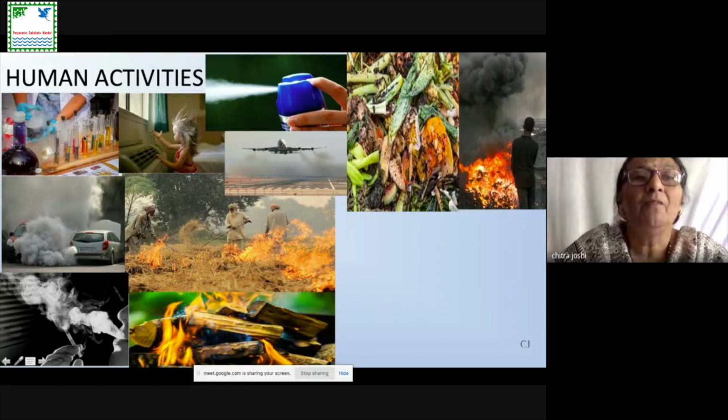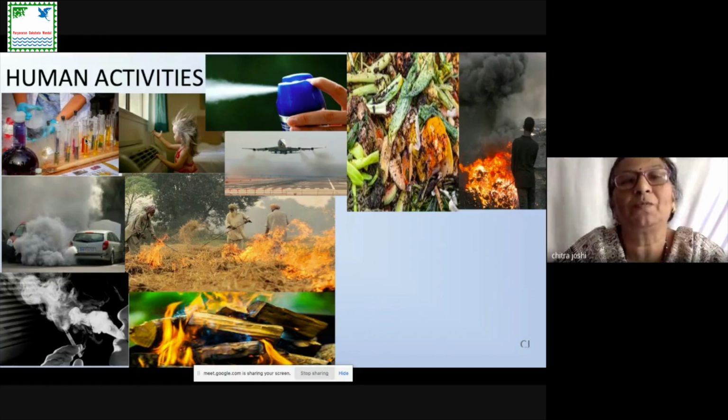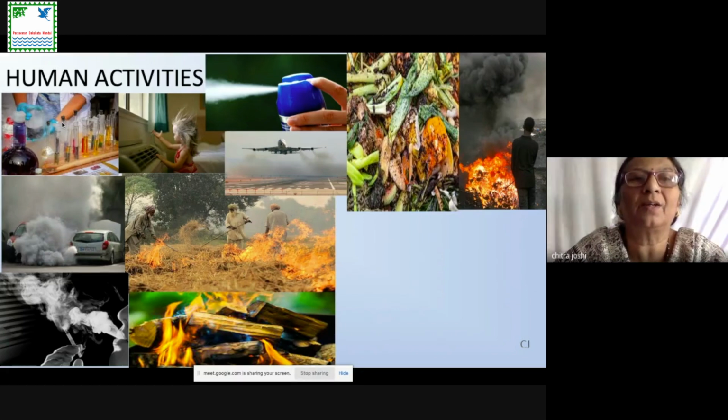Then even when we carry out some experiment in the laboratories, many gases go in the atmosphere. So all these human activities are polluting our atmosphere, and different acidic gases are going in the atmosphere from the exhaust of a car, or by smoking also. Carbon dioxide, sulfur dioxide, oxides of nitrogen go in the atmosphere. When we are carrying out some experiment in the laboratory, that time halogen gases like chlorine, iodine, bromine, etc., or H2S gas, or even HCl gas.